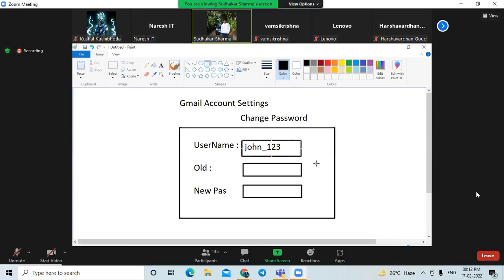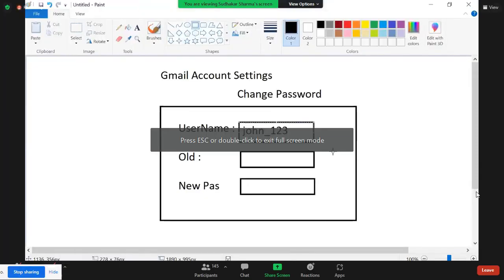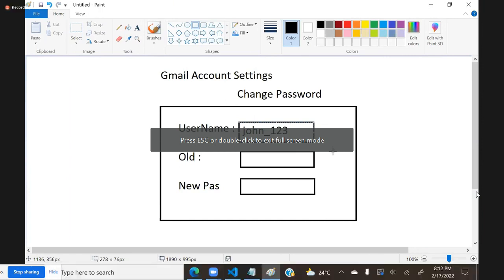It says that for this user you apply the old password and set the new password.